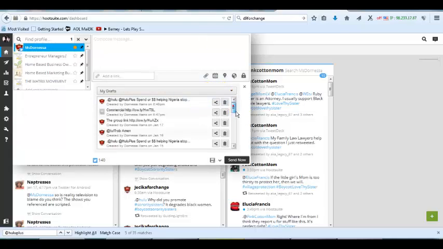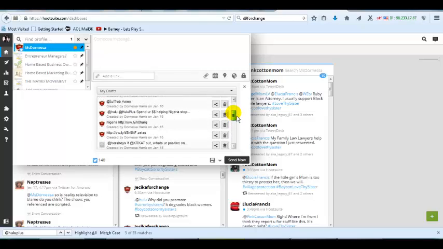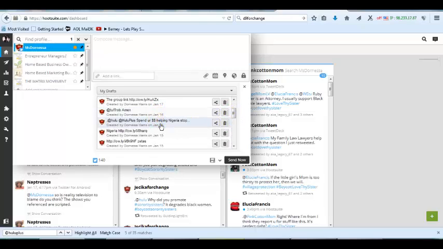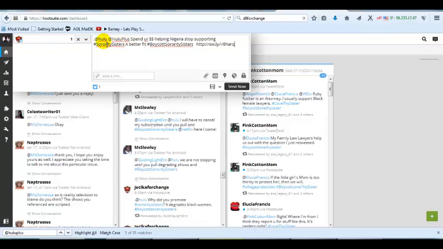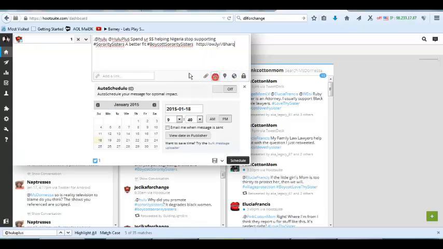Now, let's say I want to send this template. This already comes up. The message is already typed. All I have to do at this point is send it now, or I can schedule it for a later date. Now, you can schedule in 5-minute increments. When you do it manually, you're able to do as many posts as you can, up to 100. However, you have to do each one by one.